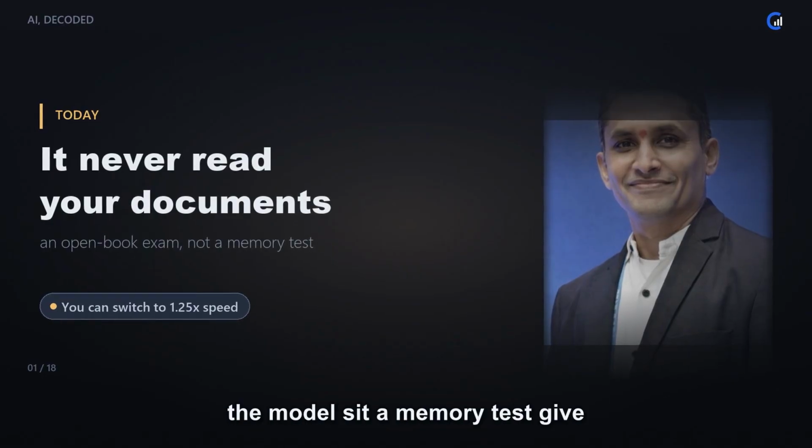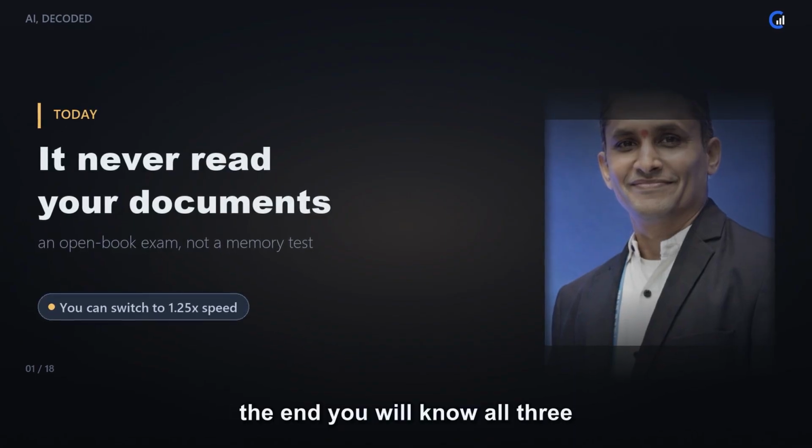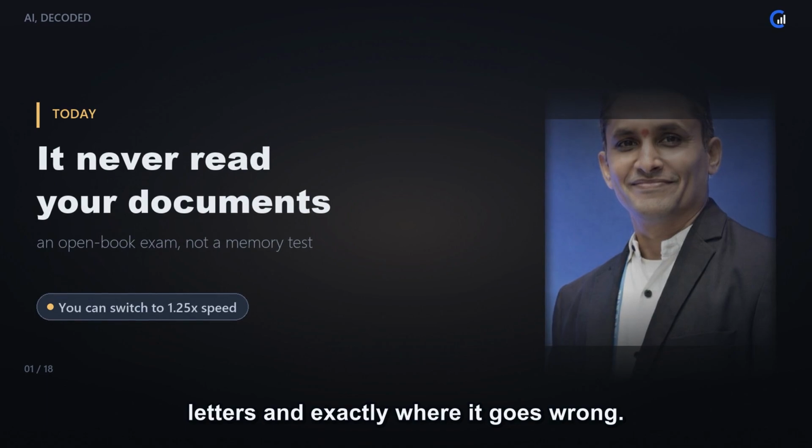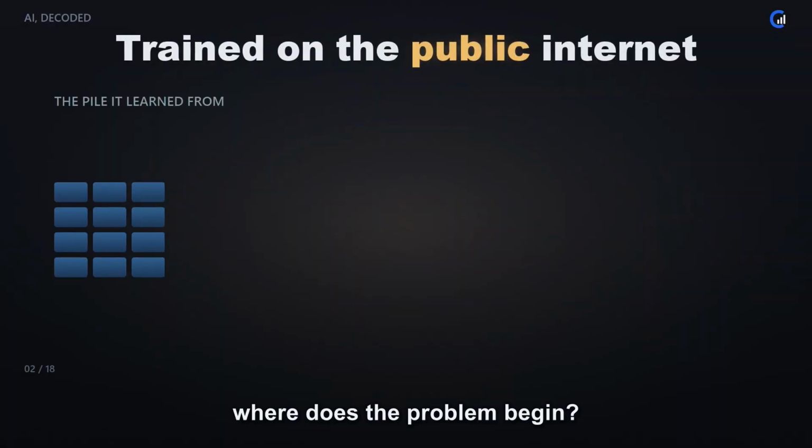Stop making the model sit a memory test. Give it an open book exam instead. By the end, you will know all three letters and exactly where it goes wrong. Chalo, let us begin. So, where does the problem begin?